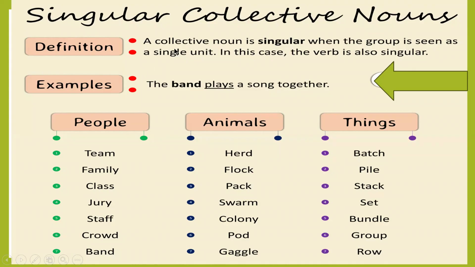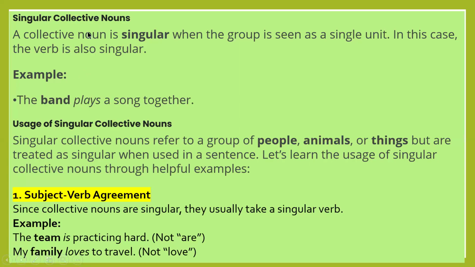Singular collective noun. Definition: a collective noun is singular when the group is seen as a single unit. In this case, the verb is also singular. The band plays a song together. So in this case, band is a singular subject with a singular verb. People: team, family, class, jury, staff, crowd, band. Animals: herd, flock, pack, swarm, colony, pod, gaggle. Things: batch, pile, stack, set, bundle, group. So these are singular collective nouns, and they take a singular verb. A singular collective noun is singular when the group is seen as a single unit. It takes a singular verb. The band plays a song together.